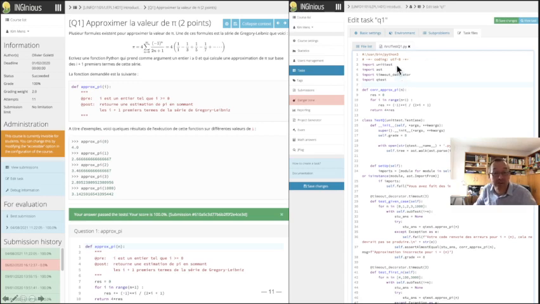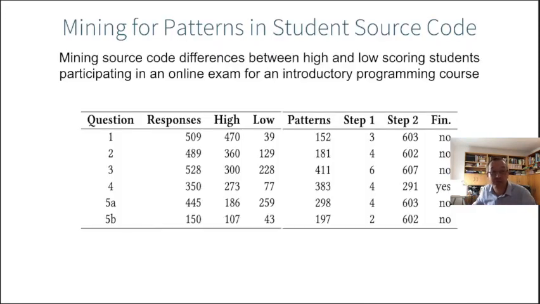Basically, the test is a Python script, which can be as complex as we want. Essentially, we take the student code, and based on its quality we assign a score. That score is what we take to distinguish the set of good solutions from the set of bad solutions. So here is some data.